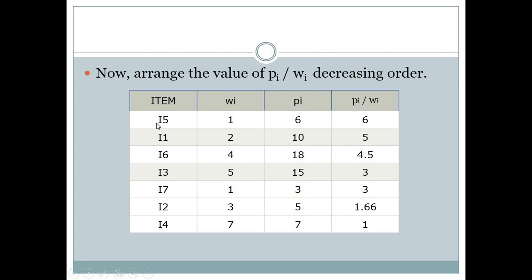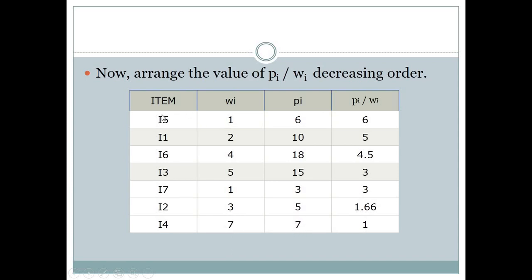So here item number I5 gives the maximum profit, then item 1 gives the next profit. In decreasing order we have arranged all these items. Clearly we can say a 1 weight item gives profit 6, and in the last step a 7 weight item gives profit only 7.